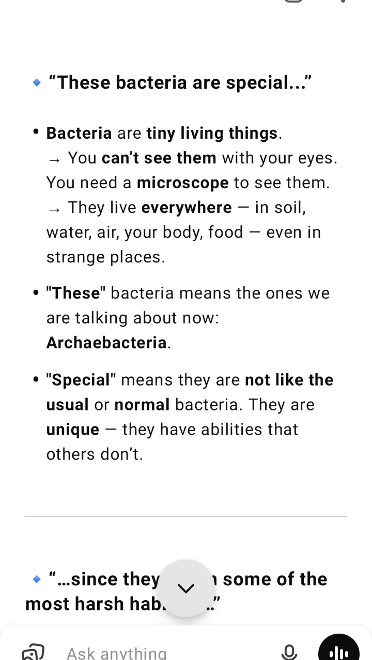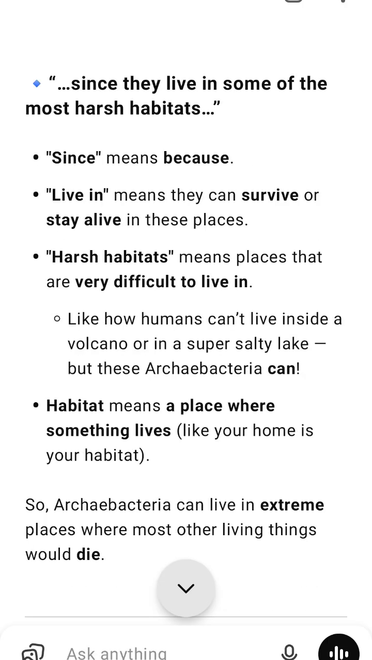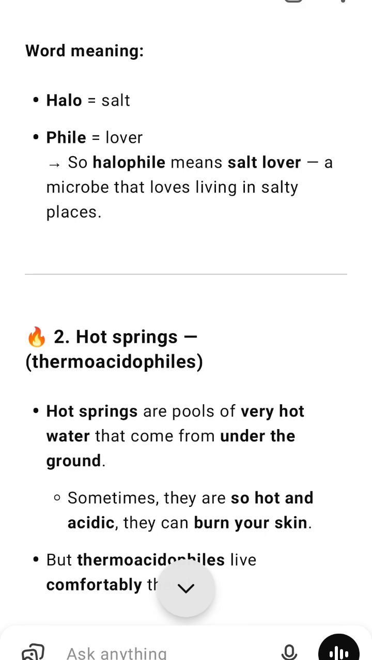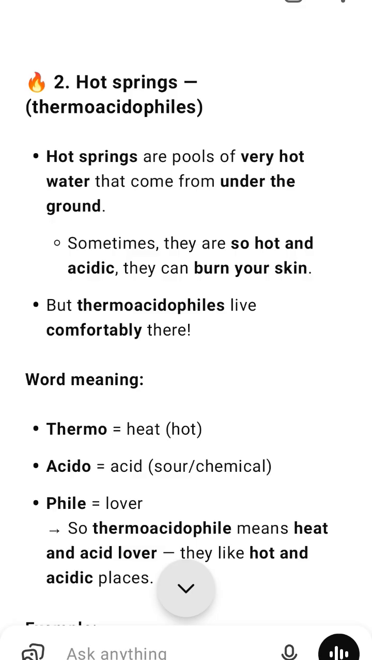1. Halophiles, salt lovers, live in very salty water, like in salt lakes or the Dead Sea. The word comes from halo equals salt, phile equals lover. Example, bacteria in salt ponds or salt mines. 2. Thermoacidophiles, heat and acid lovers, live in very hot and acidic places, like hot springs or near volcanoes.